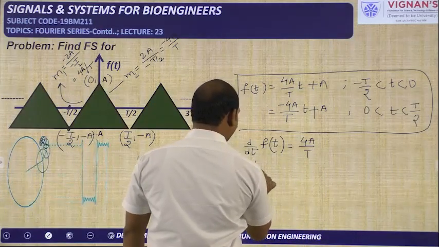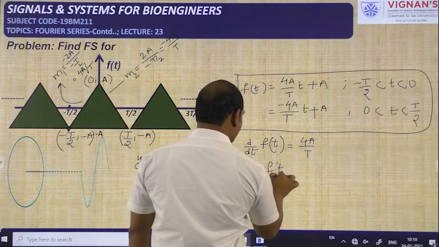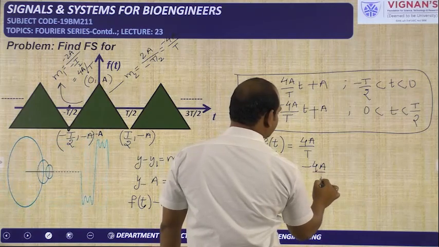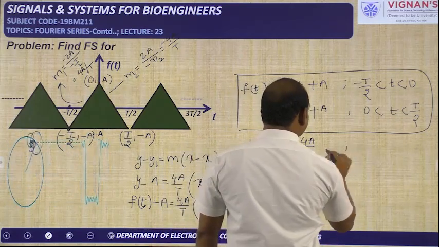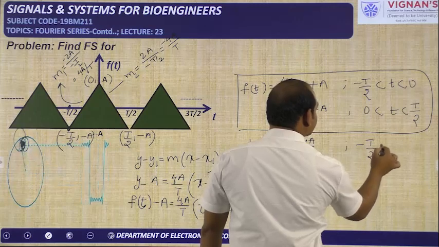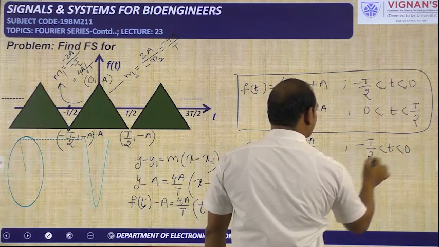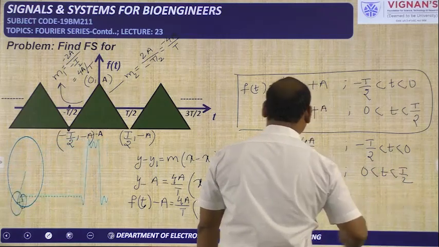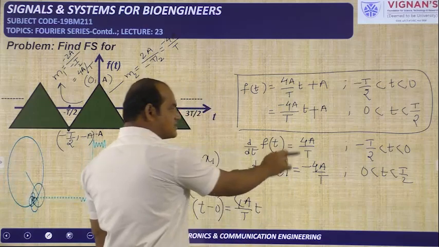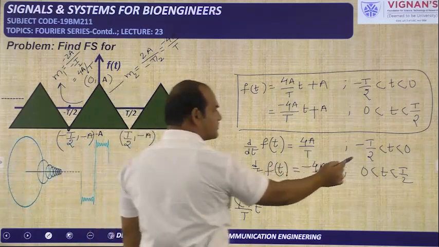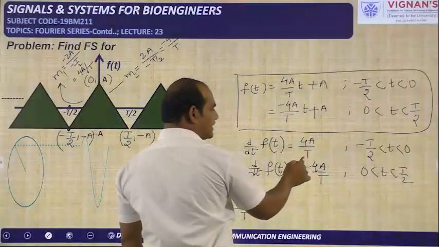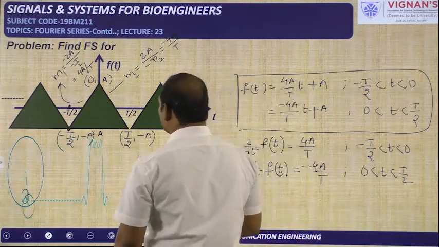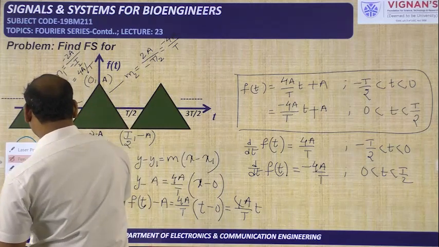Next, d by dt of f of t is equal to minus 4a by T, and this slope is valid when minus T by 2 is less than t less than 0, and the other slope is valid when 0 is less than t less than T by 2. Okay, so these are constants, meaning steps: we will get from minus T by 2 to 0, 4a by T, and from 0 to T by 2, minus 4a by T. So we can draw the signal by having these values.